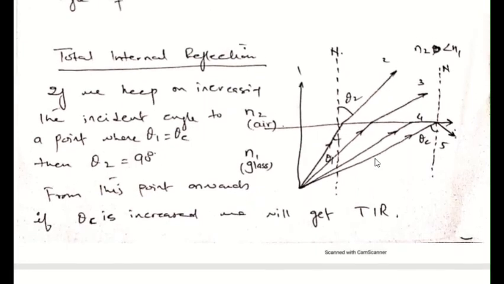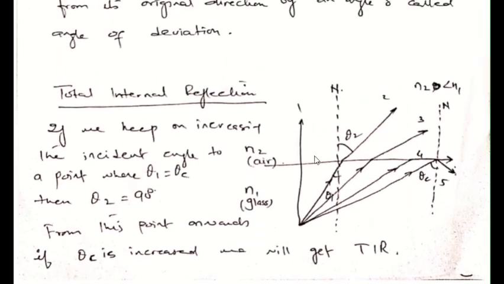Now, total internal reflection. Total internal reflection can be understood by using this figure over here. You see that we have a source over here, and we have glass and air as media. The source is placed inside the glass, and the light ray will originate from the glass, and there are 5 possibilities in which the rays will move.